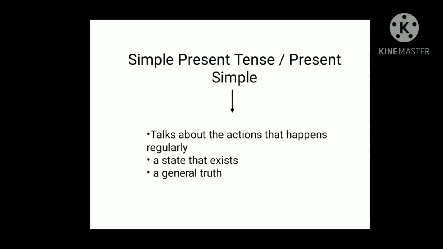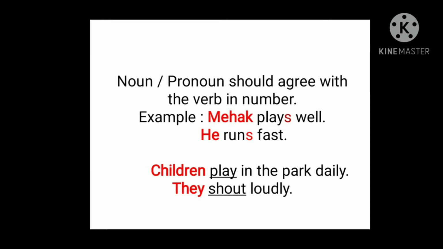Got it? So in this we have a general rule for how we form the verb in simple present tense. Noun or pronoun should agree with the verb in number. Always remember, noun or pronoun should agree with the verb in number. Now look at the example I have given. Mehak plays well. Mehak, we are talking about one single boy. Since we are talking about one single boy, we have used the verb in plural, by adding s. Plays well.